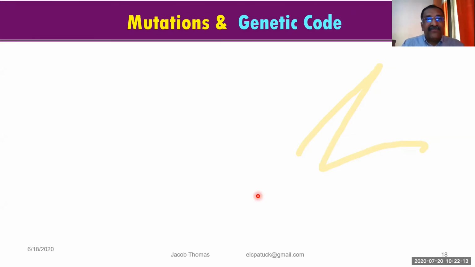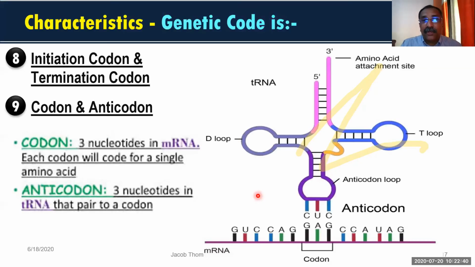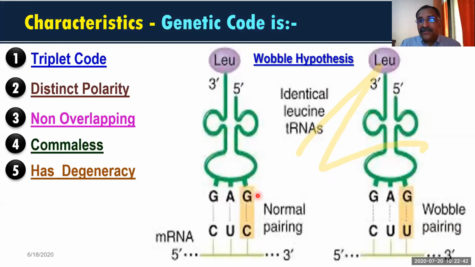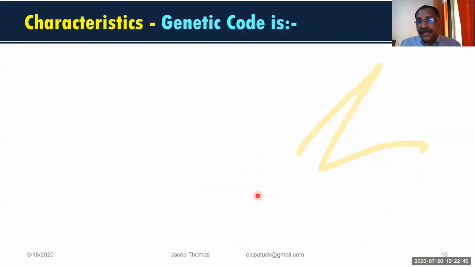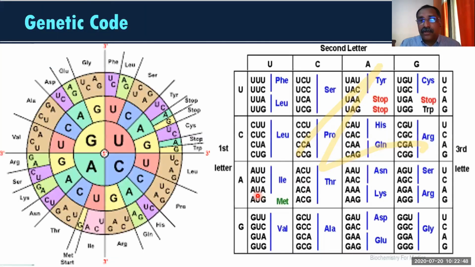Okay, remember once again I repeat fast. Genetic code means what? That is a collection of codons. Collection of codons is called as genetic code. And a codon is represented by 3 nitrogen bases, that is, 3 nucleotides. And after that, we have seen that overall 64 codons are there, which represent 20 various types of amino acids. And then we have seen that out of the 64 codons, 3 codons are not representing any amino acid, and these are working as stop codons or termination codons. And these codons are called as nonsense codons.